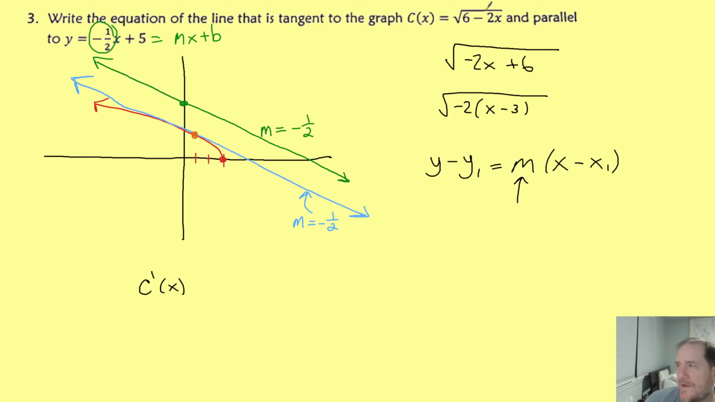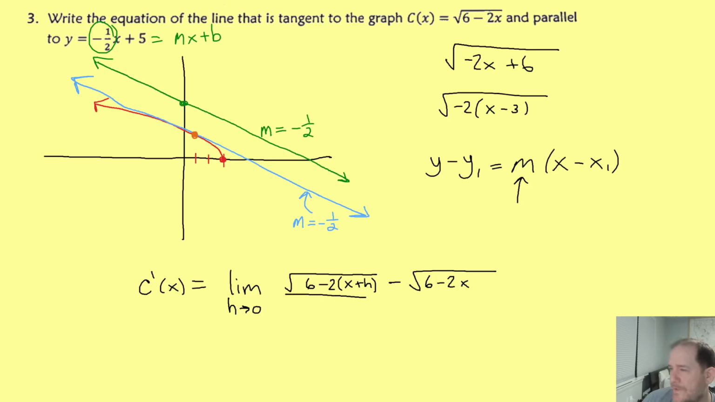Because we do not know the value of x, we can't use the limit definition as x approaches some known x value. The x value is unknown. So we're back to having to use the as h approaches 0 definition. And that's the one where we do c of x plus h, which would be the square root of 6 minus 2 times x plus h instead of just times x. Then we subtract from that the square root of 6 minus 2x. We're doing the original function now.